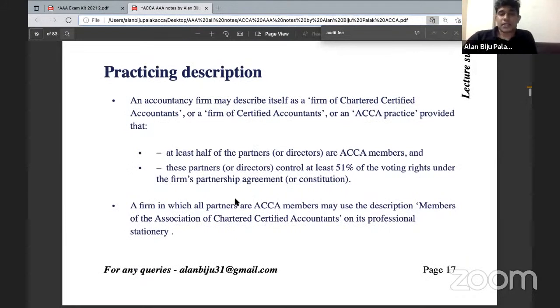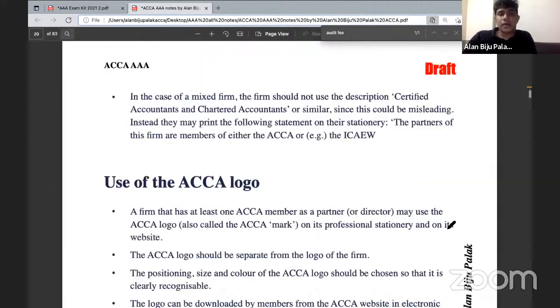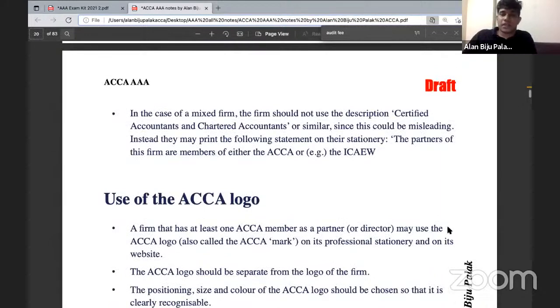Then, next one. The members are also allowed to use the phrase members of Association of Chartered Certified Accountants along with a firm name. Say, for example, if the firm's name is Paybench, they are allowed to use Paybench, members of Association of Chartered Certified Accountants. But this should be used only if exactly 100% of the members are ACCA members. Only if 100% of members are ACCA members are they allowed to use members of Association of Chartered Certified Accountants.